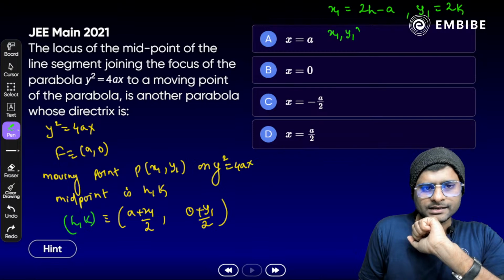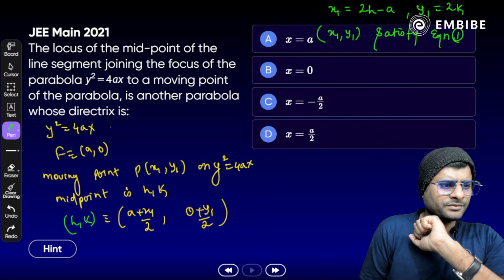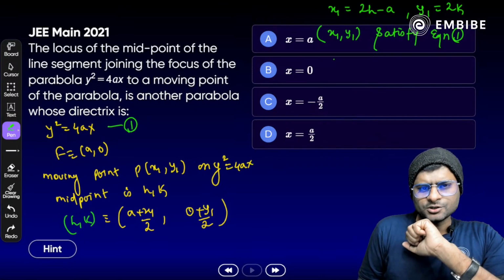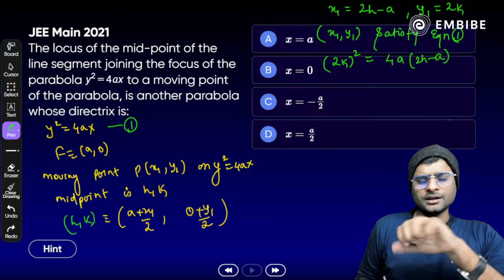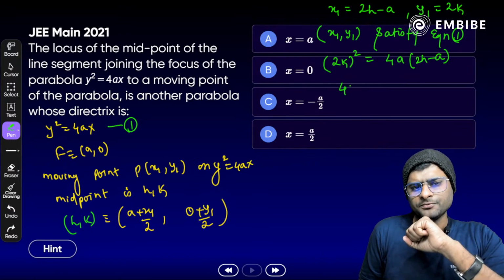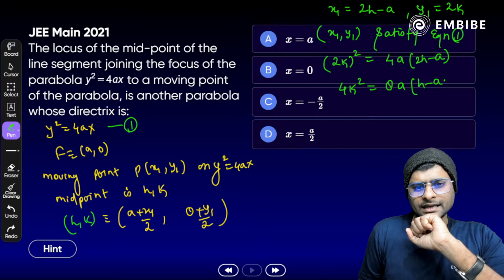x1 and y1 satisfy the equation of the parabola, so we can write (2k) square is equal to 4a times (2h minus a). Or 4k square is equal to 8a (h minus a by 2).